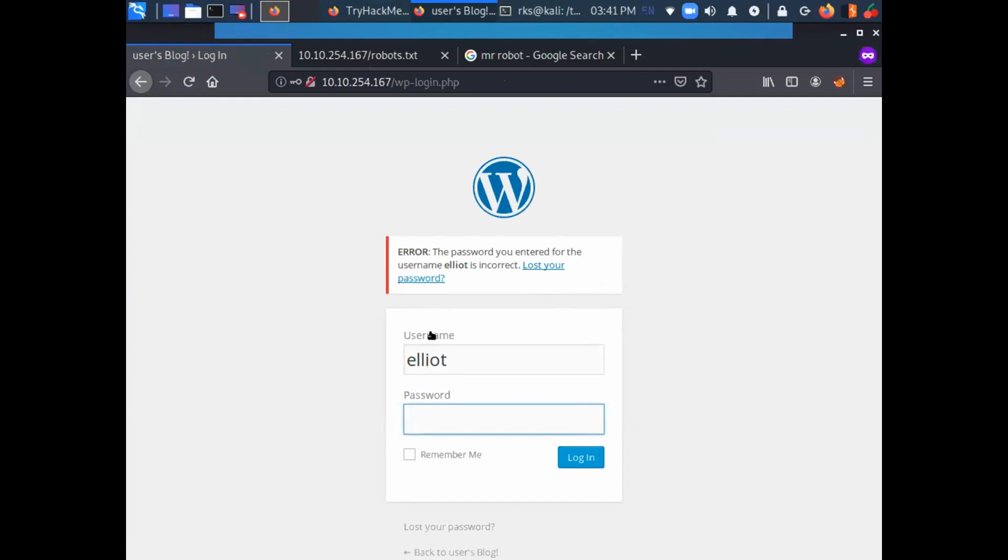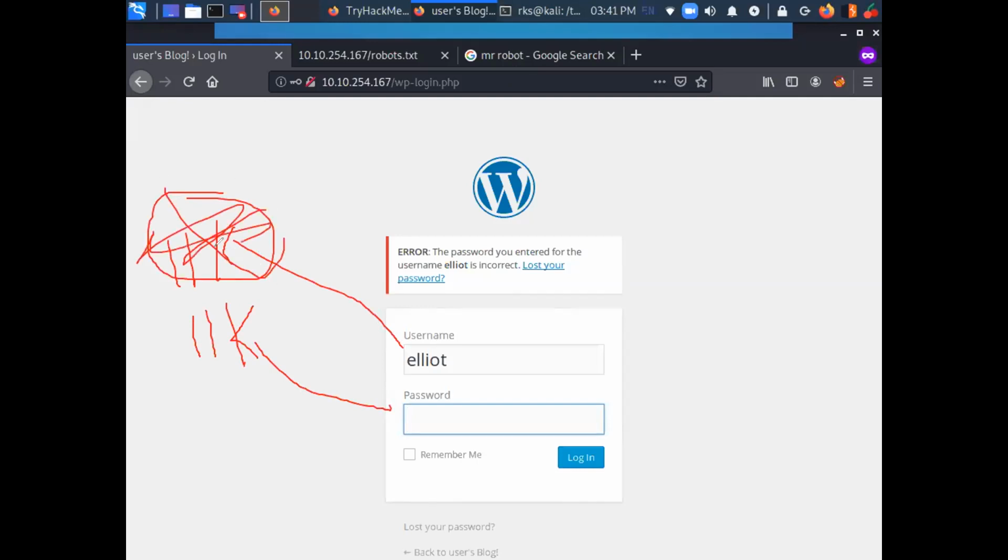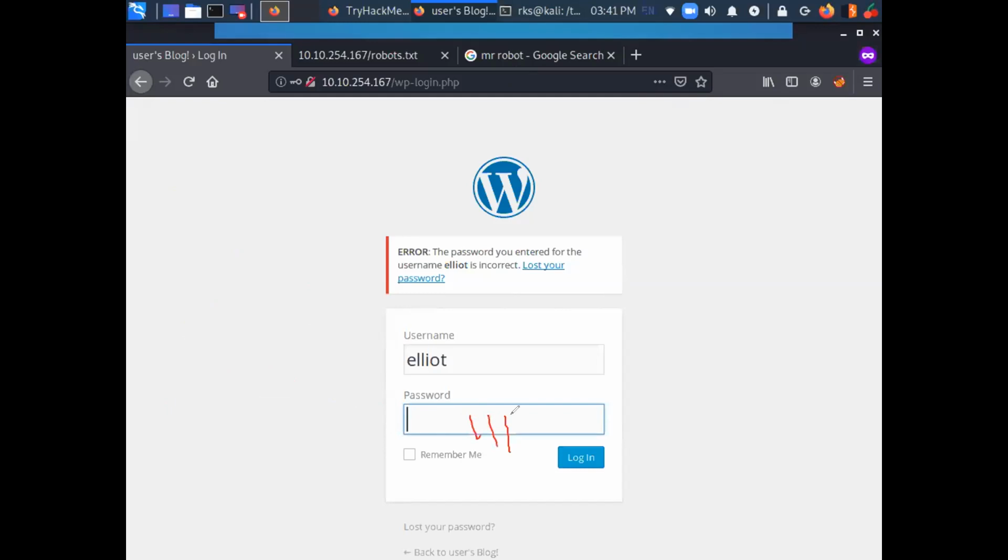If you enter the username right, WordPress gives you a different error. So now the attempts that I was trying to calculate were 11,000 into 11,000, but I have totally reduced this to only 11,000. Only 11,000 attempts are going to be taken from my side, as I know the username, I just want to rotate the password. Okay, let's clear this.